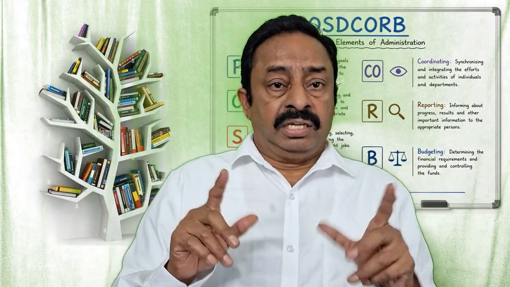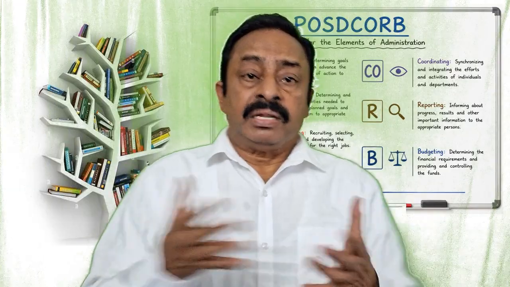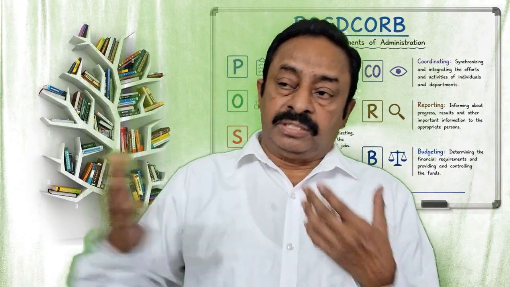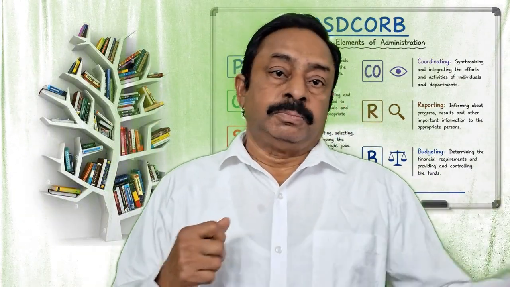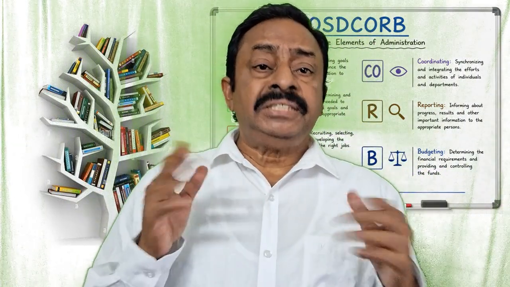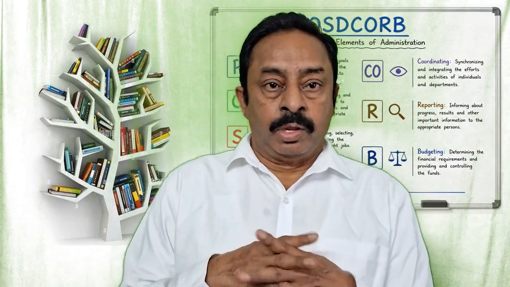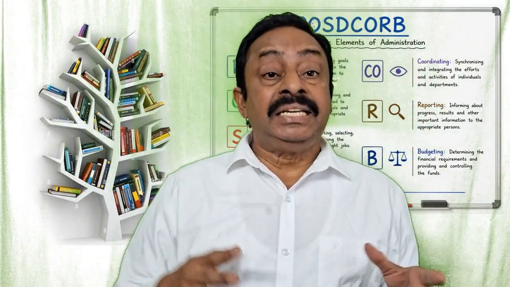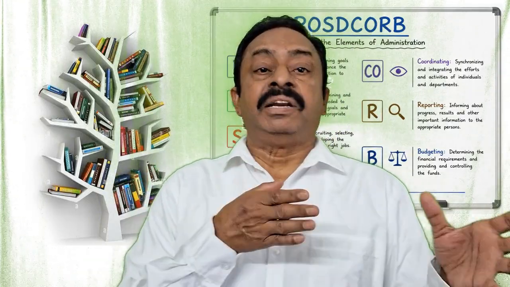Okay, you understand? Finance, we do the same at home: when the salary comes in the month, mother and father will plan. Okay, this much will go for rent, this much for school, this much for groceries, like this. Okay, so what are the key elements of budgeting? When you go to the budgeting topic, I'll explain in detail how budgets are done, how meticulously they are planned, and not only the budget, they will plan where this money will come from.